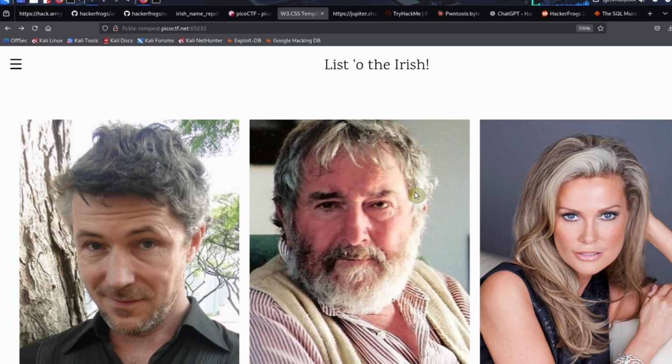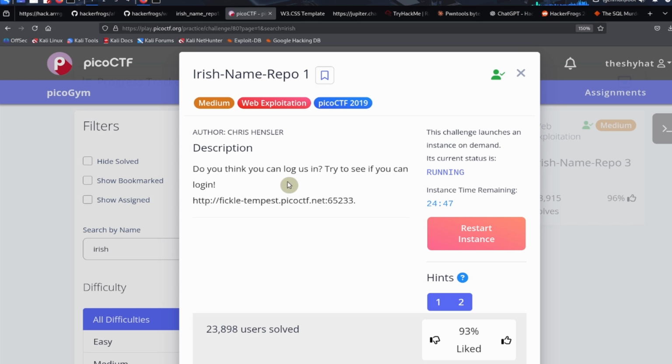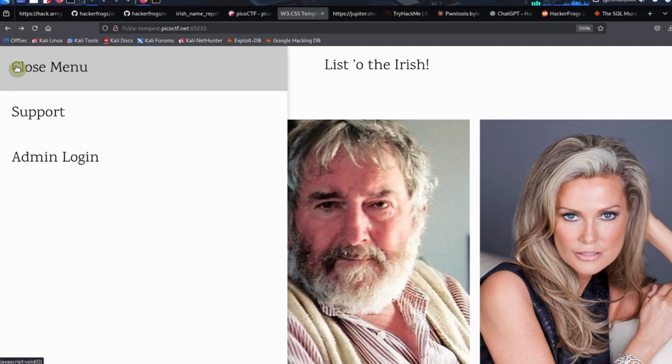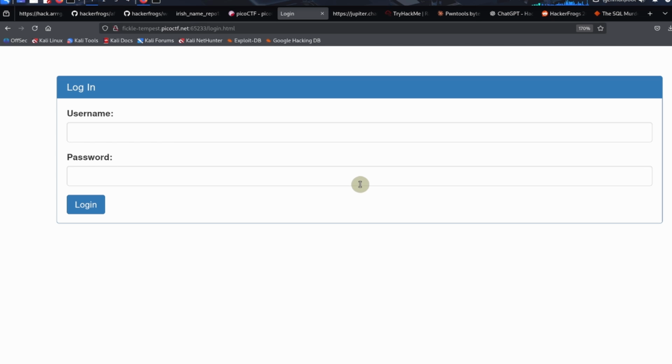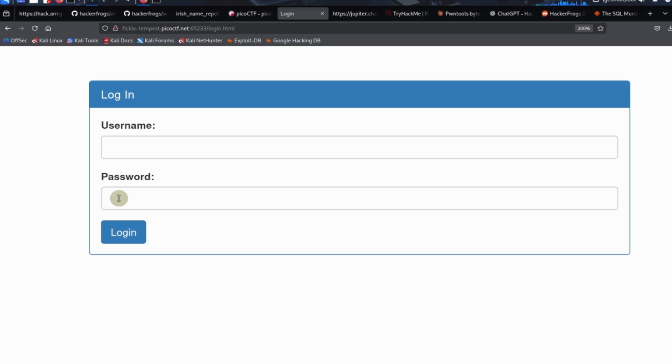Okay, so what we need to do in this challenge is we need to log into the application. And we can log into the application by going over to the admin login section. So the admin login section, we don't know what the username and password is, but we know that there is some sort of SQL injection vulnerability on the application.